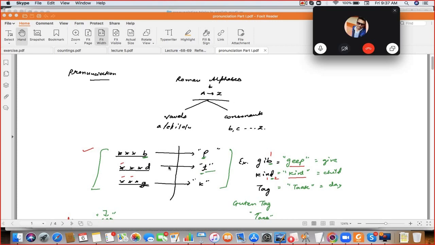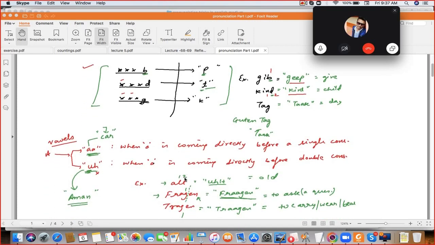B, D, G, P, T, K. Try to understand this table: any word ending with B, D, and G, the sound of that B, D, and G is per, ta, and ka. So the P, T, and K sound is there. Clear?